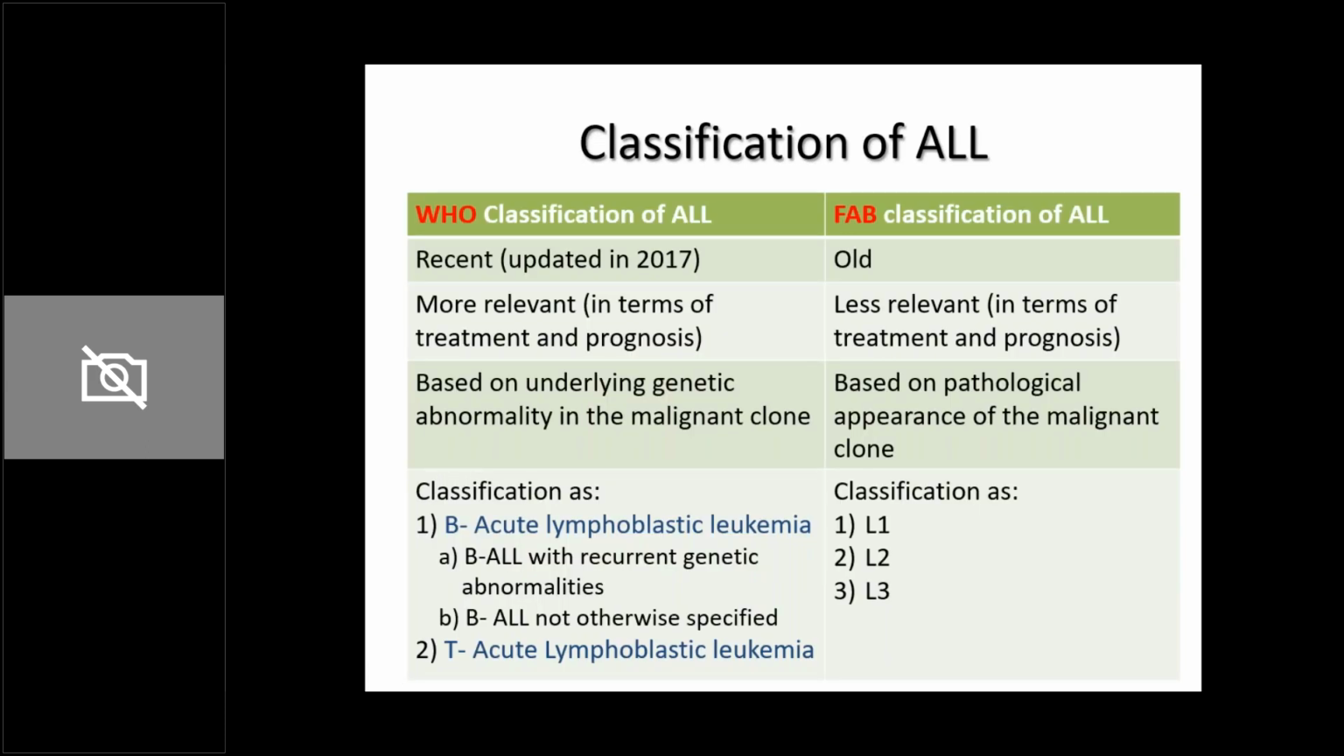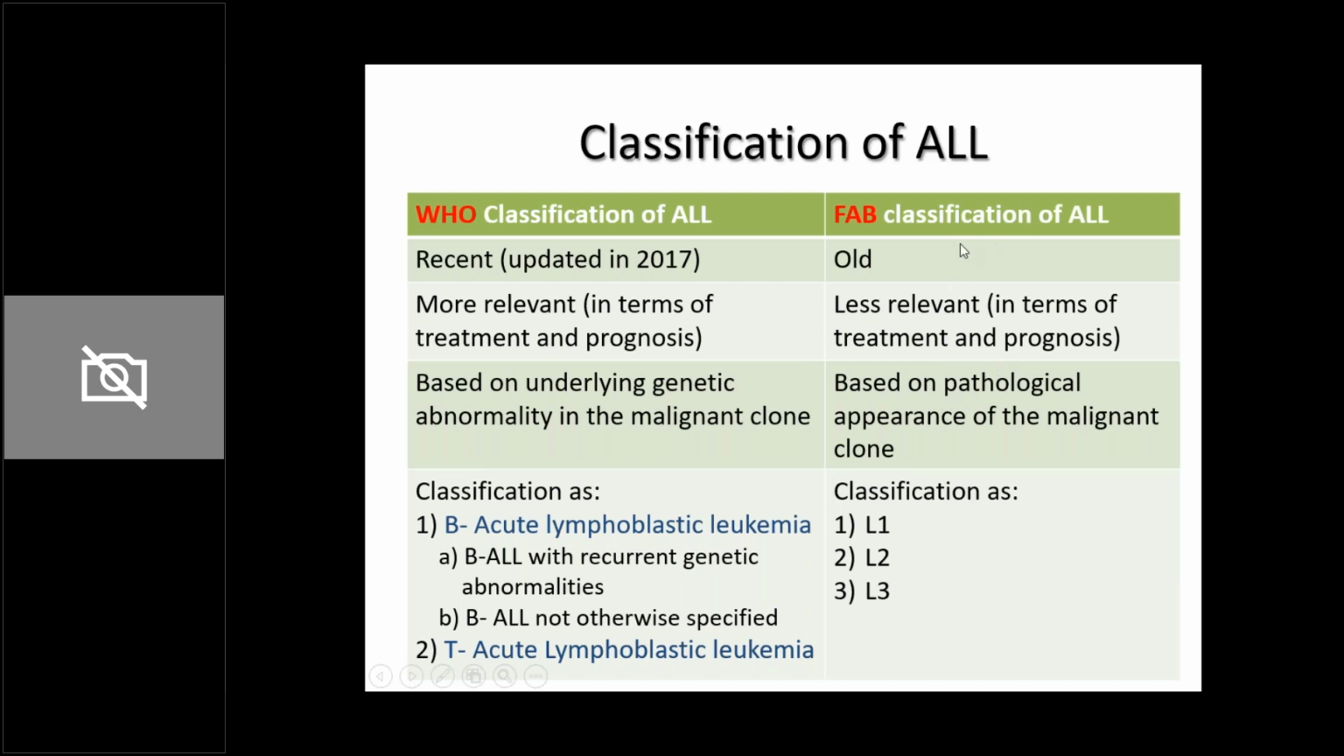So we have discussed the definition and pathogenesis of ALL. We've discussed the risk factors, which are identified in less than 5% of the children with ALL, and now we move on to classification. Most of your books till now follow the FAB classification of ALL. Look at this comparative table. On the right side I've written the FAB classification of ALL, on the left side is the WHO classification of ALL. Previously we were using this French, American, British classification of ALL, which is now old, and it is less relevant in terms of treatment and prognosis.